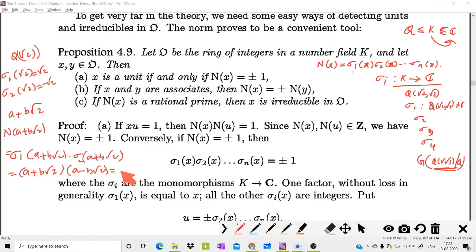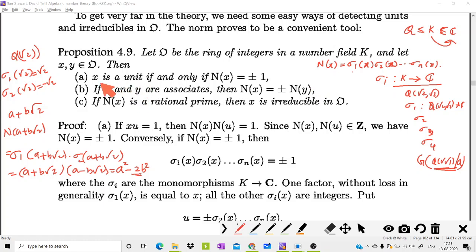Consequently, we have a square minus 2b square. This is the norm. Okay, so this is one example of the norm of x. You can consider any element in the number field, then you can define the norm in this way.